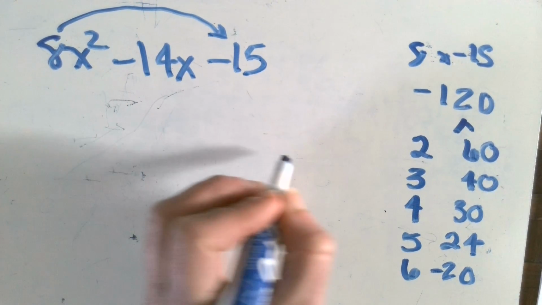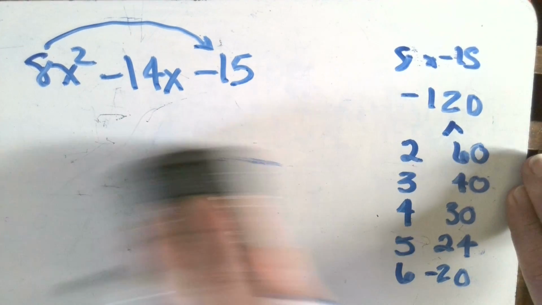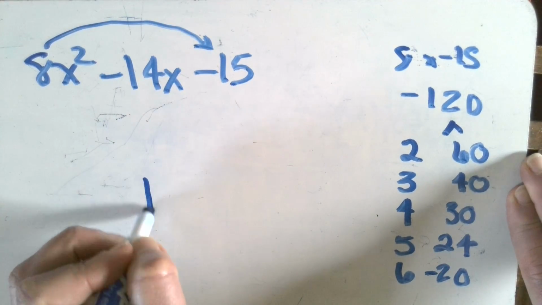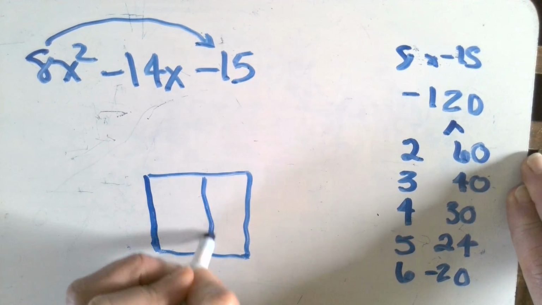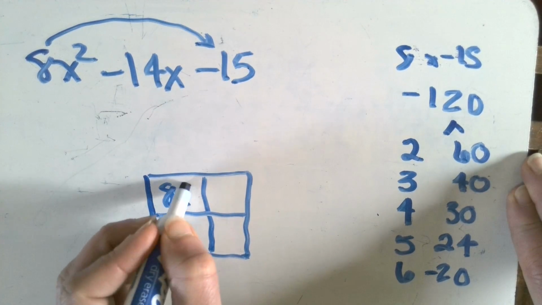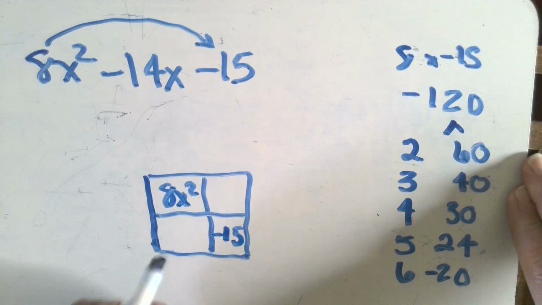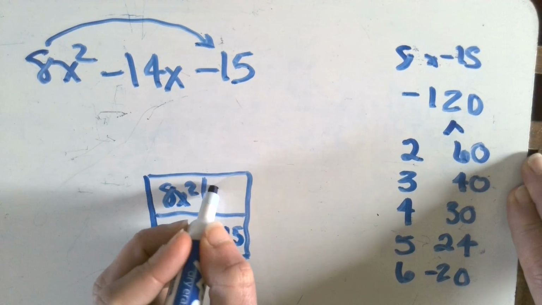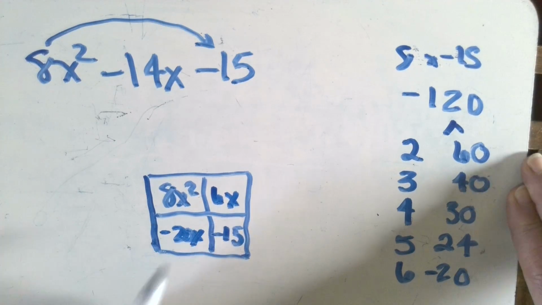I'm going to draw out my factor box. Whoop, too squiggly. Bad factor box. Okay, fill in my 8x squared and my negative 15. And now, again, it doesn't matter where I put these. I'm just going to put the 6x here, negative 20x here. I could have done it either way.